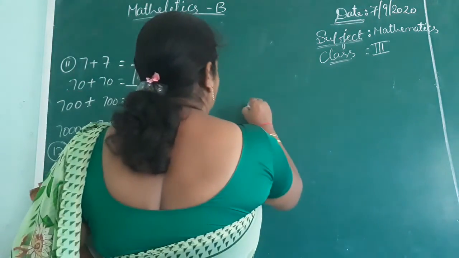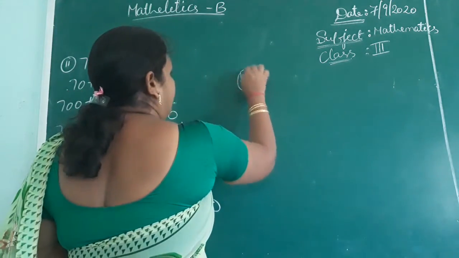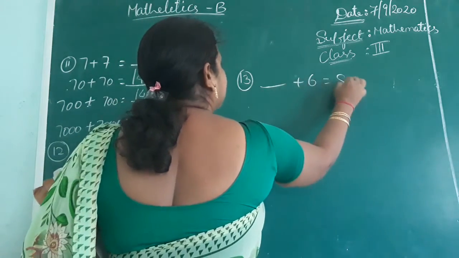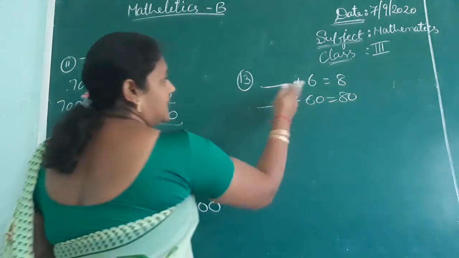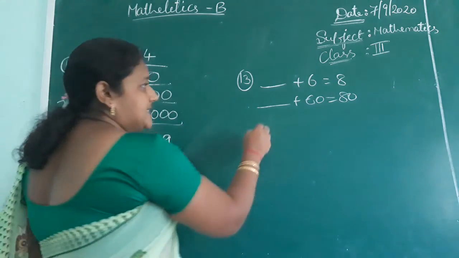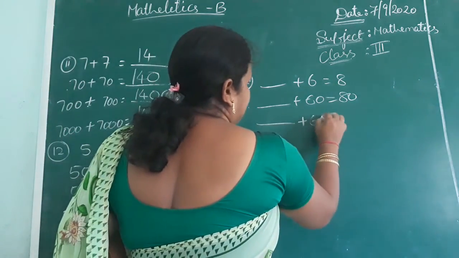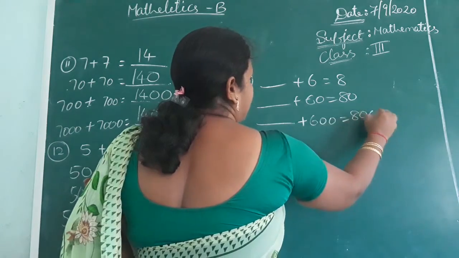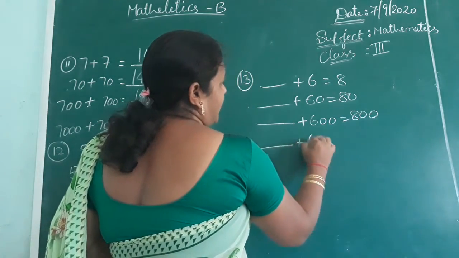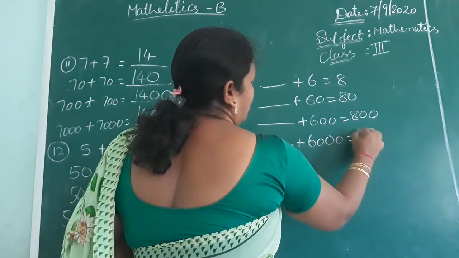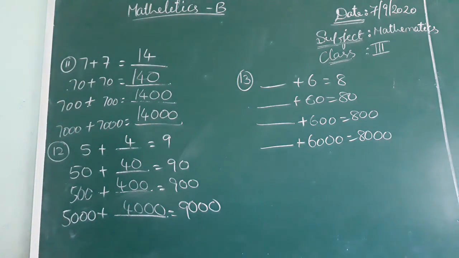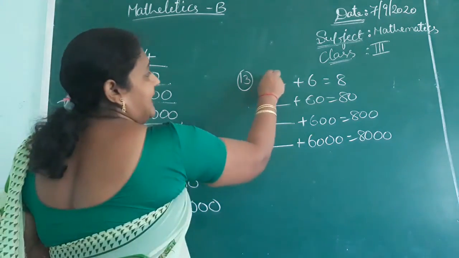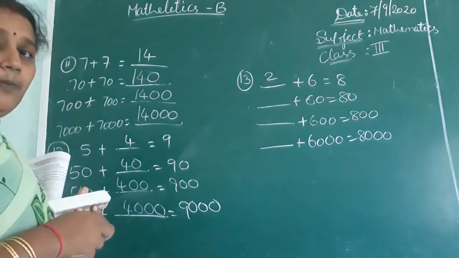2 plus blank equal to 8, blank plus 6 equal to 8, blank plus 60 equal to 8. If you add a number to 6, you will get 8. What is that number? 8 minus 6. What is 8 minus 6, children? 2. So if you add 2 to 6, you will get 8. Yes, na? Like that remaining.